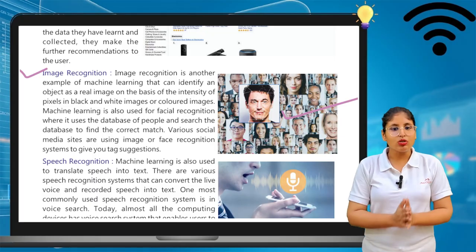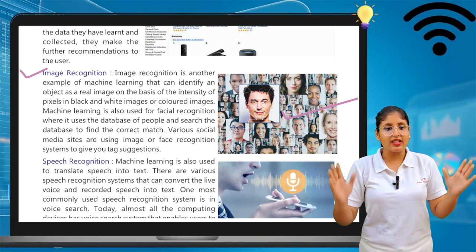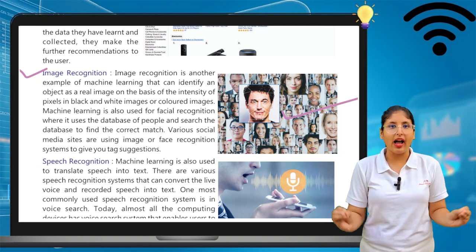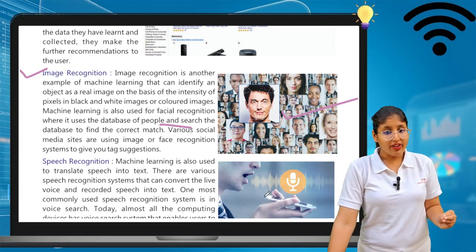Machine learning is also used for facial recognition, where it uses a database of people and searches the database to find the correct match. Various social media sites are also using image or face recognition systems to give tag suggestions.